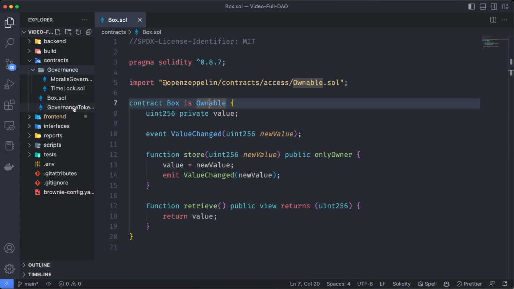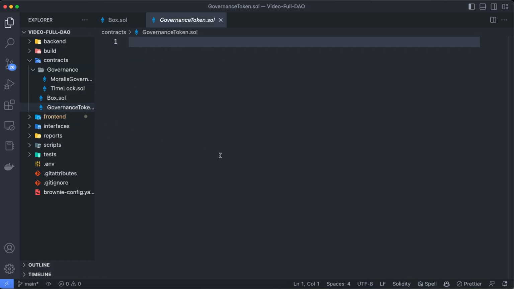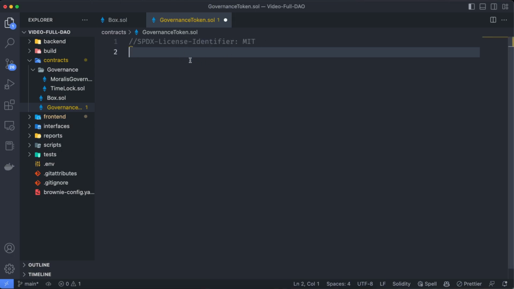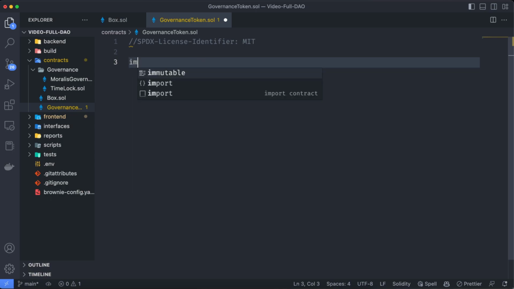Then we need the governance token. Remember, I told you people who have ownership of a certain token, it could be an ERC20 or an NFT contract, will be able to vote on the DAO. So we need to create that token. We are going to keep using the OpenZeppelin standard for smart contracts. So as always, let's set up the license over here. And generally, we would use something like this: just import the OpenZeppelin ERC20 token standard.